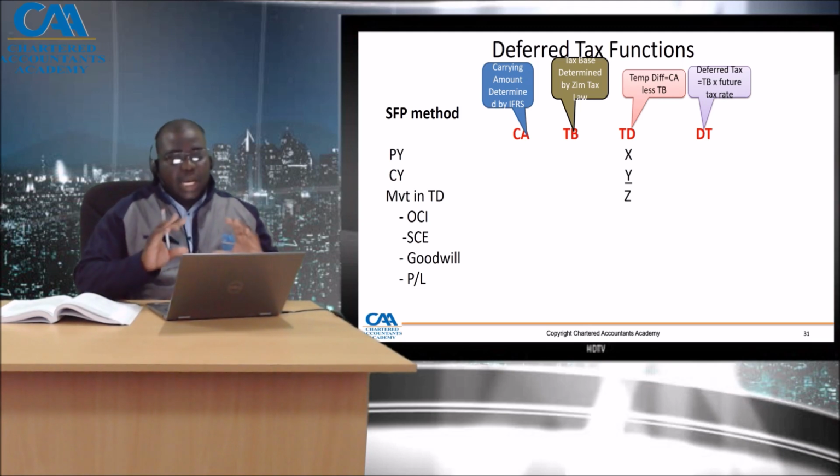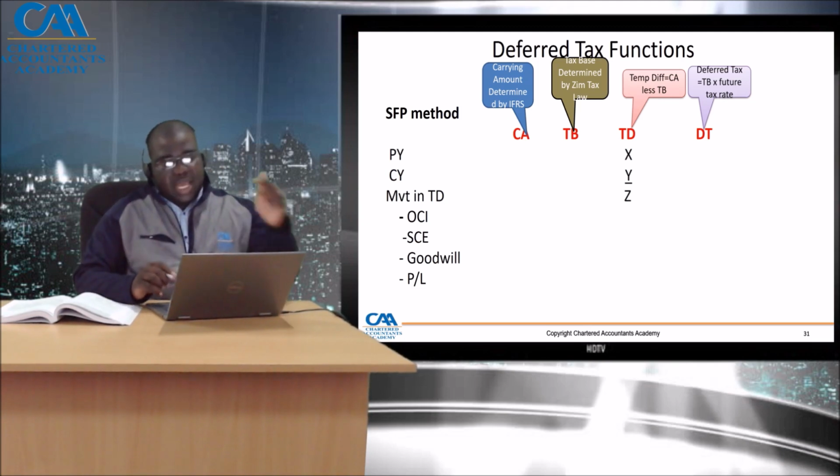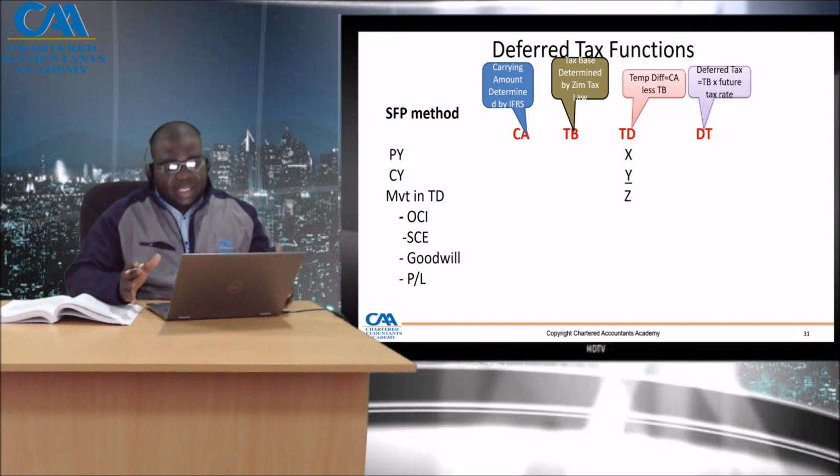Now, we also learned that when we calculate our total movement in temporary differences, which is closing temporary differences of the current year less opening temporary differences, we get the total movement. We need to be able to analyze that which went through OCI, equity, IFRS 3 goodwill, and that which is left in the profit and loss account.